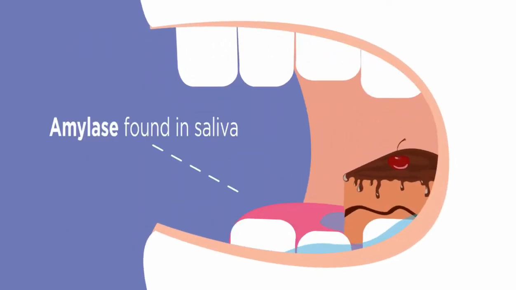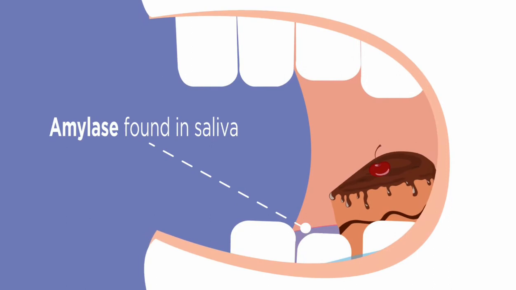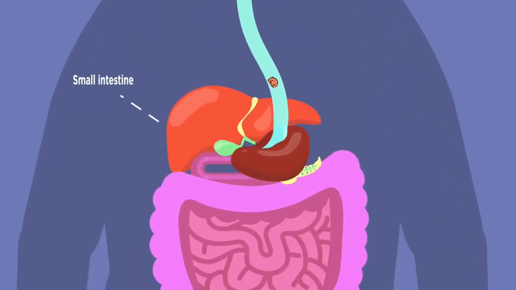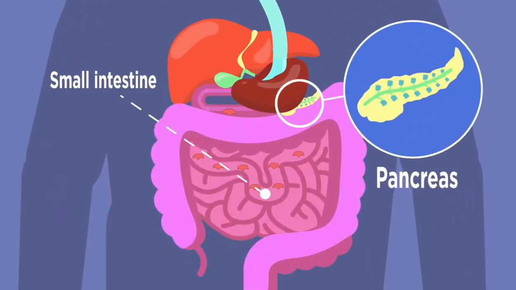Amylase is found in your saliva, which is where carbohydrates will first start to be broken down chemically, and more amylase is released into the small intestine from the pancreas, so much further down your digestive system.